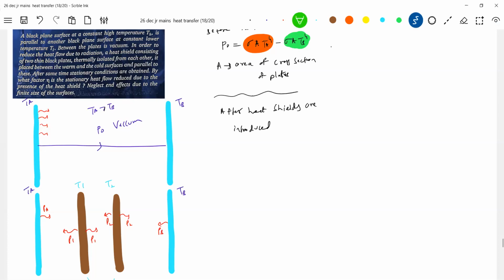Let me change the problem a little bit so that it'll be easy for you. Now they are in equilibrium. So in equilibrium, what will happen? It will be emitting from two surfaces. It's a plate, not a wire. Each shield is a plate. At the same time, it will be absorbing the radiation emitted by plate A and plate 2. So at equilibrium, what we can write for each shield 1, after the shields are introduced,